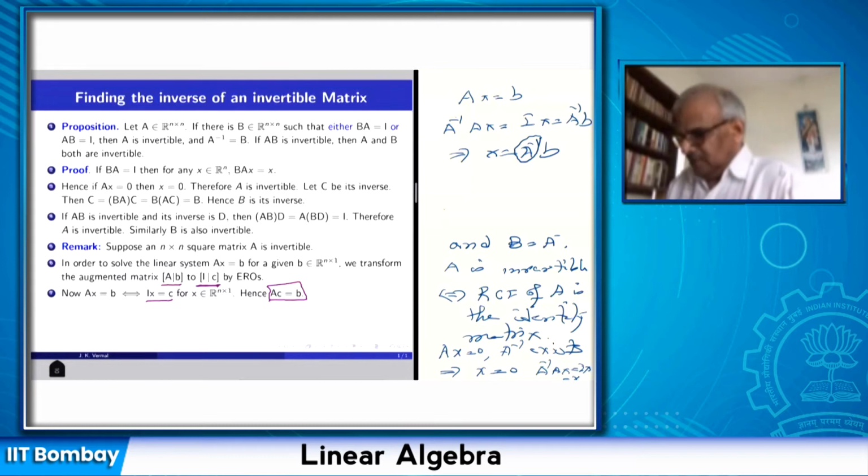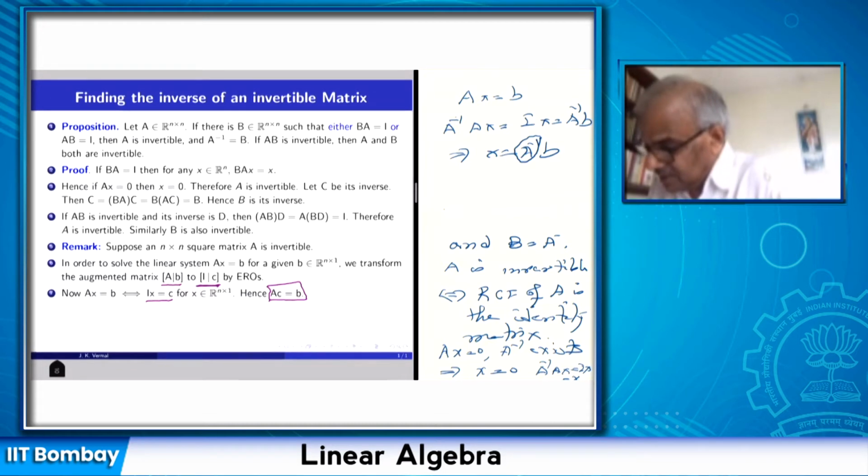Okay. And this Gauss elimination method, we will see later, will calculate A inverse, but it also calculates the solutions. So we look at the augmented matrix [A | B], and by elementary row operations convert A into the identity matrix. Those elementary row operations will convert B into C, and then this C is the solution.